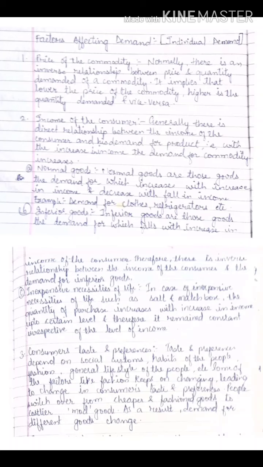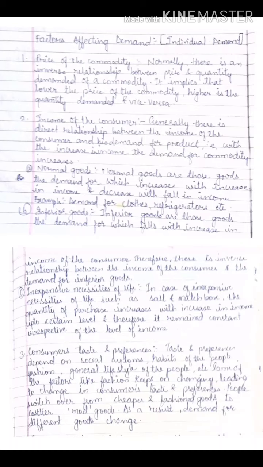Okay. First is price of the commodity. Now what does it mean? Normally there is an inverse relationship between price and quantity demanded of a commodity. Do remember, as per law, it states what we have studied: when price increases, demand decreases. And when price decreases, demand increases. So what is the relationship? Inverse, opposite relationship it has. So it implies that lower the price of the commodity, higher is the quantity demanded, and vice versa.